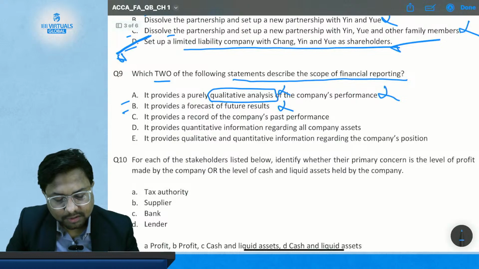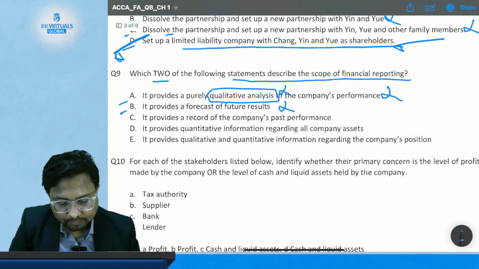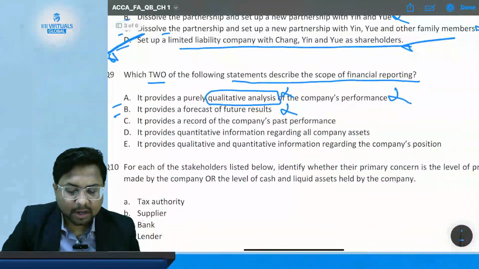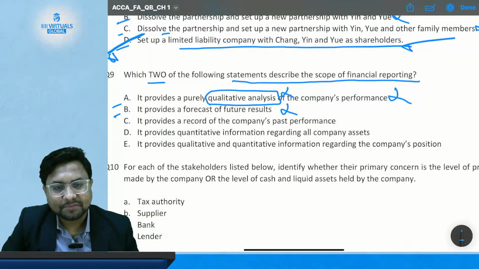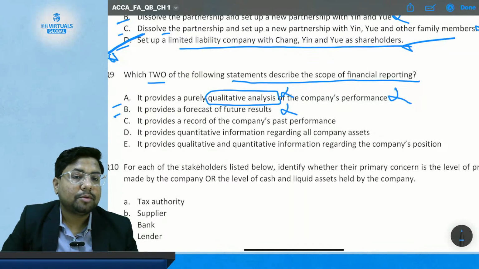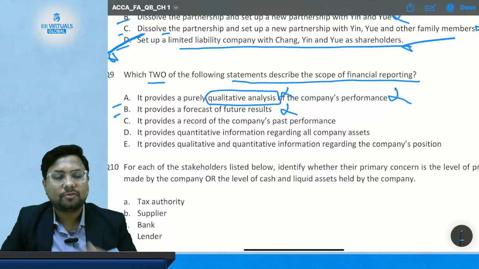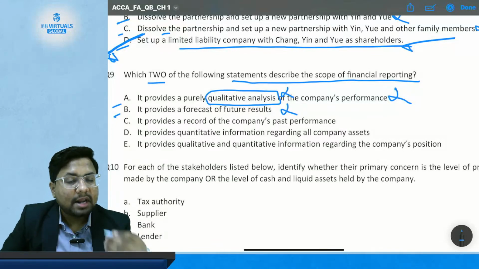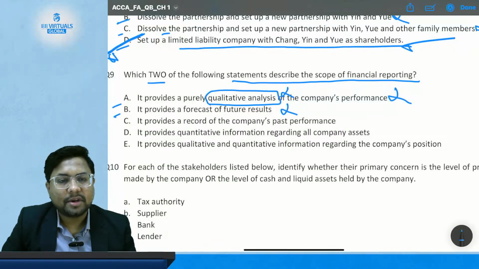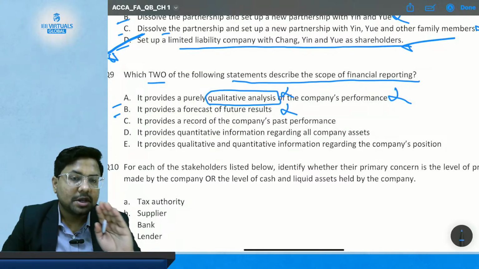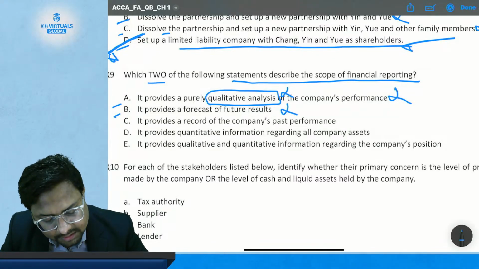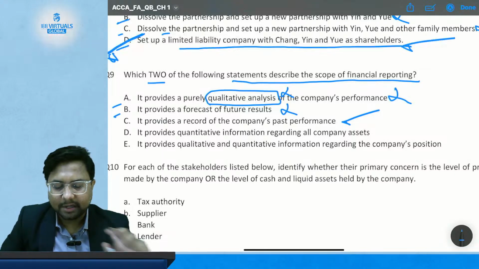Then comes option C. It provides a record of the company's past performance. Does financial reporting provide you the information about the past performance? Yes, because it only deals with the historical information. So this option is correct. Okay.